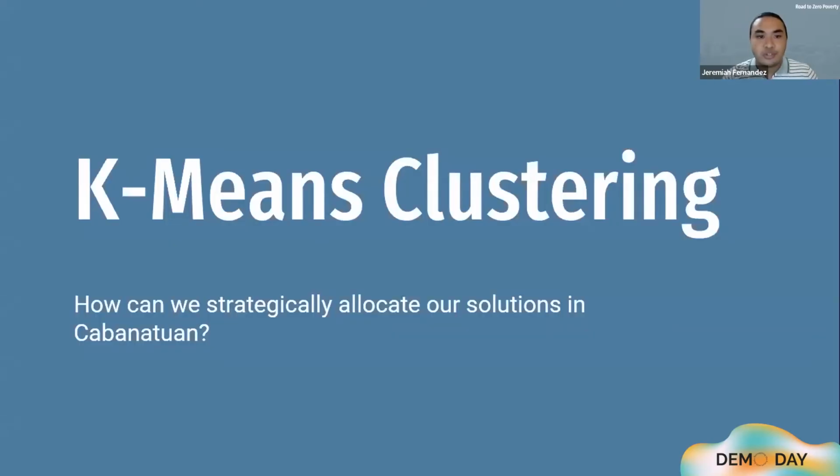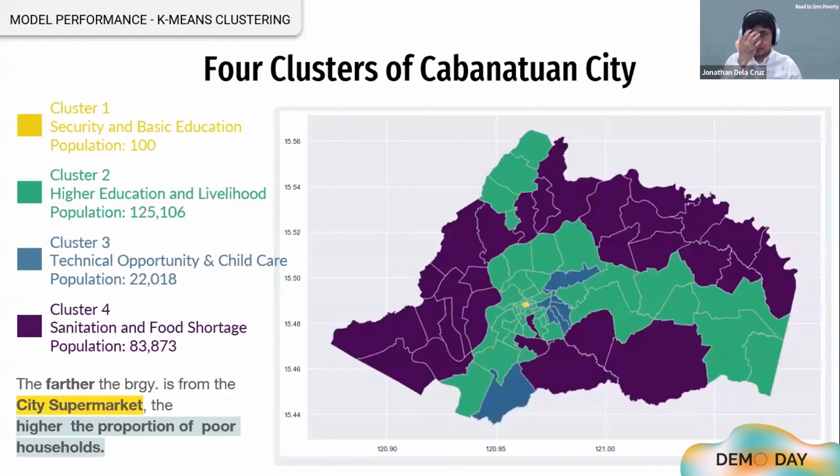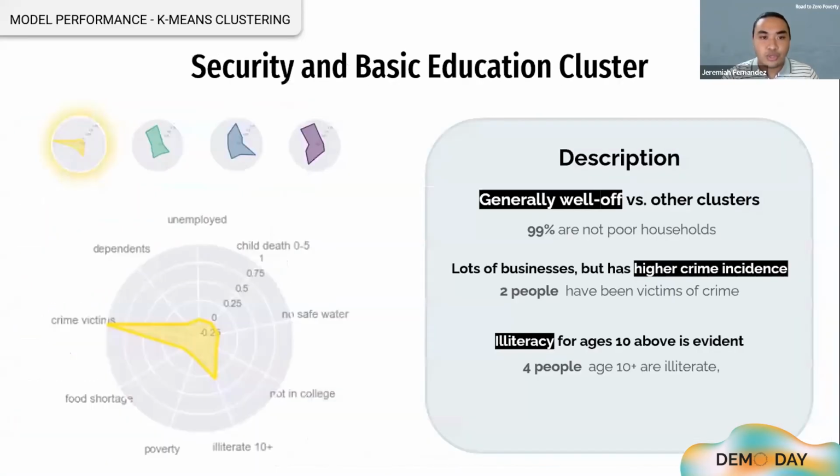To answer the question, how can we strategically allocate our solutions in Cabanatuan, we use K-means clustering. This enables us to prepare recommendations tailor-fit for each cluster of barangays, of which we identified 4 in total. We then map these clusters so we can see where each is located and how they are spread out across Cabanatuan. The first one, the security and basic education cluster, is quite distinct from the others.